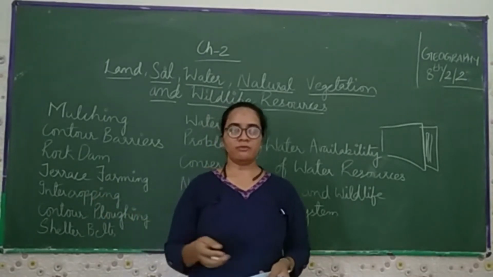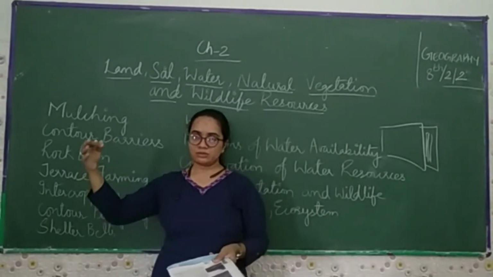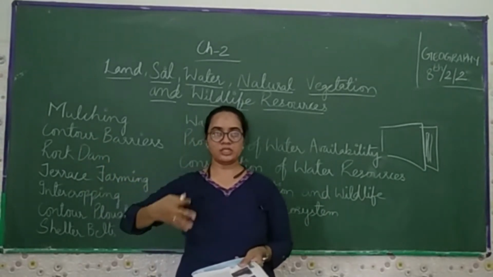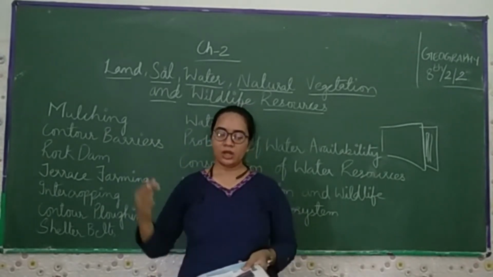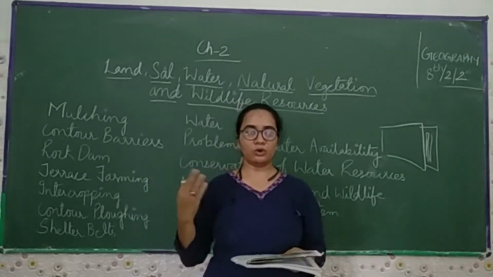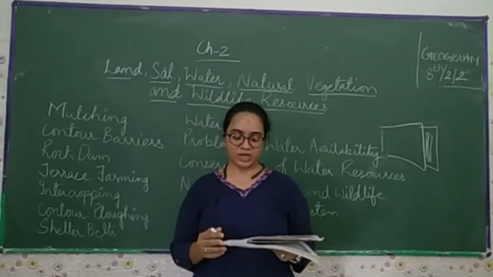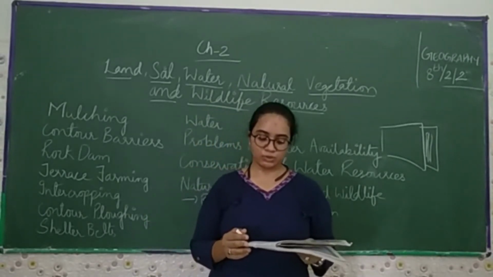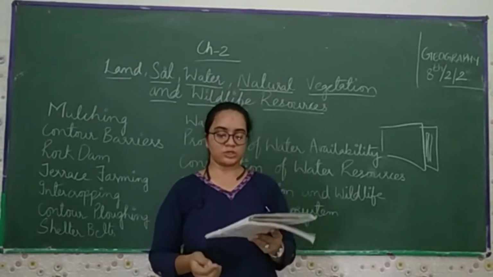Why? Because in mountain areas they will not find flat land. If we do terrace farming, they can do agriculture, and the water flow does not come onto the land, by which they can grow numerous types of crops. So these broad flat steps of terrace are made on the steep slope, so flat surfaces are available to grow crops. They reduce surface runoff and soil erosion.